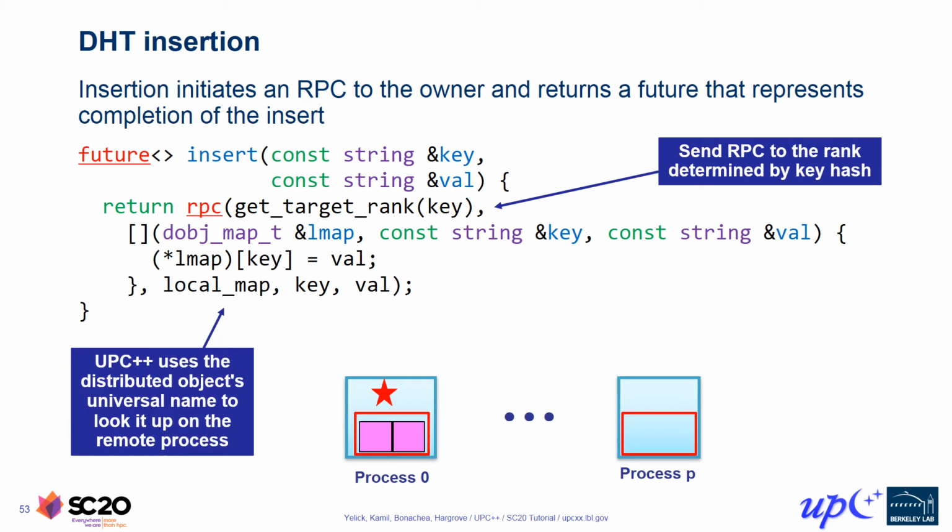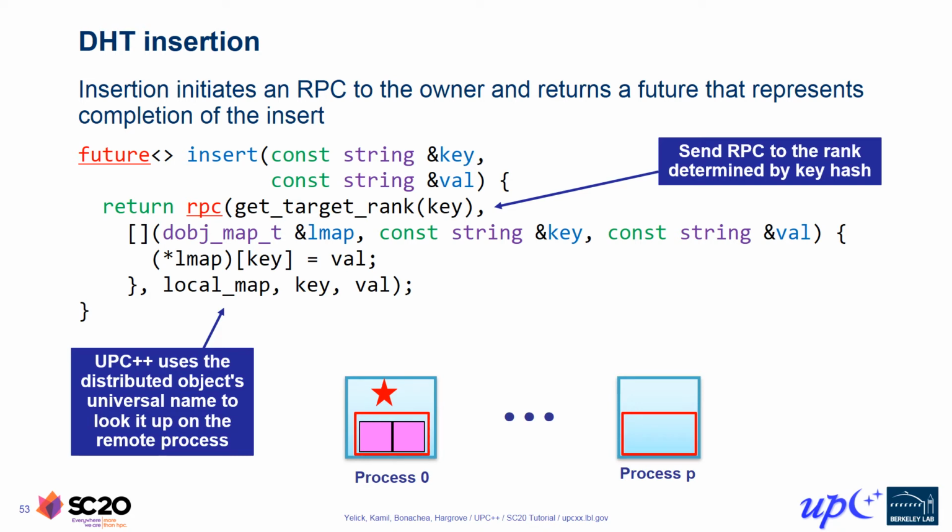The first argument to our RPC is a reference to the local map field of our DHT object. Recall this field's type is actually a dist object. Here we are relying upon a special interaction between dist objects and RPC. When we pass this reference to a dist object into RPC, the UPC++ runtime notices this is a dist object and implicitly converts this argument into the universal name associated with that distributed object.